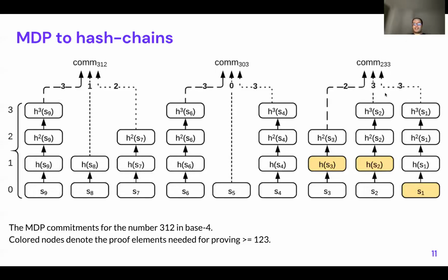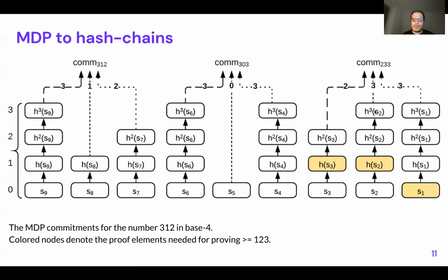What's the trick here? The trick is that HashWires is like a one-time witness in this distributability scheme, where Alice, if she receives all of these three commitments, can pick which one to use every single time she's requested to provide the proof. And that's the benefit, because if Alice is requested to provide the proof for 1, 2, 3, she will go on the right side because this one can encode any number below 2, 3, 3. And she can provide the yellow node as a proof. This is true because this yellow node can prove 1, 0, 1. This node can be hashed twice by Bob, so 0, 1, 2.